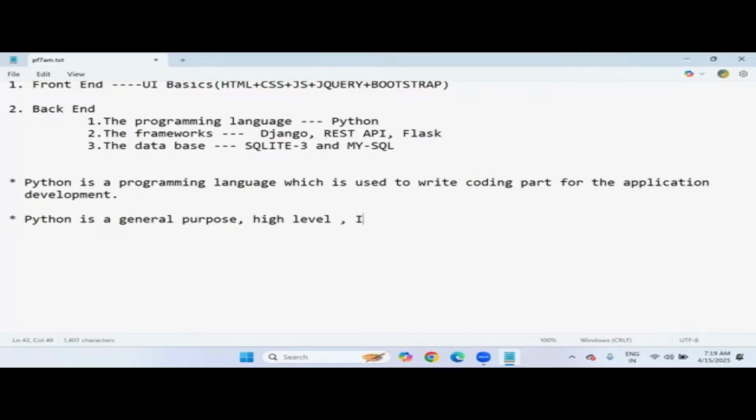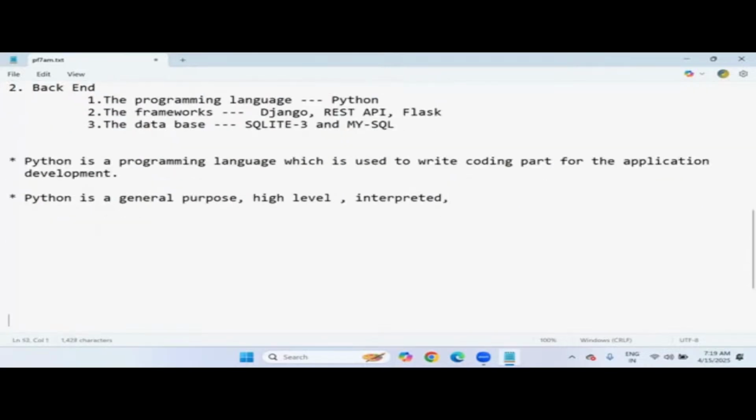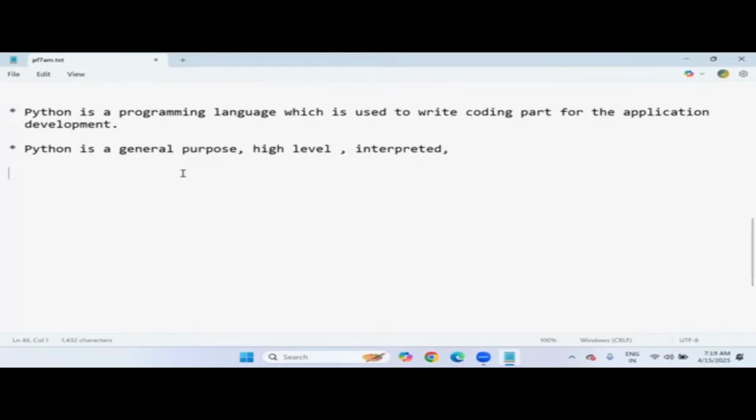Next, Python is an interpreted programming language. What is the meaning of interpreted? Let's talk about this a little bit more. C, C++, Java, and C#.NET are compiler-based programming languages, as you already know.